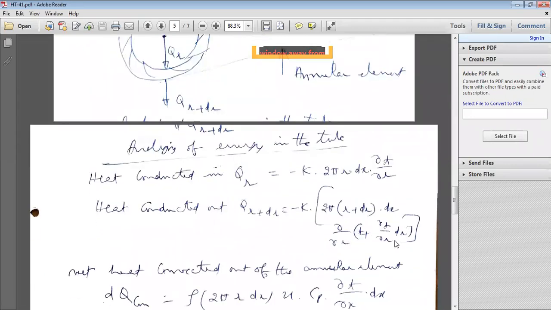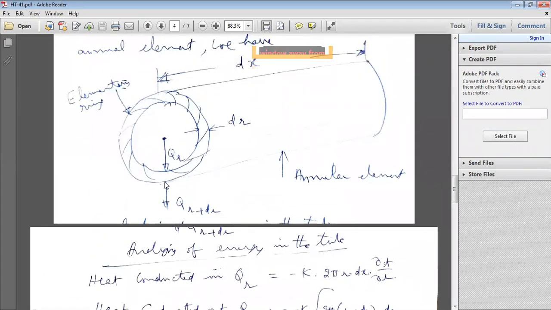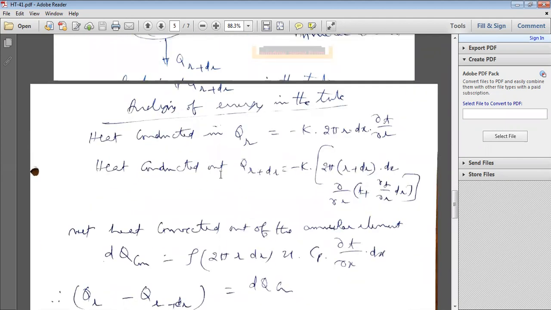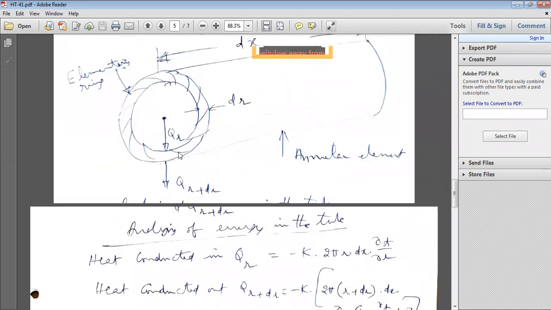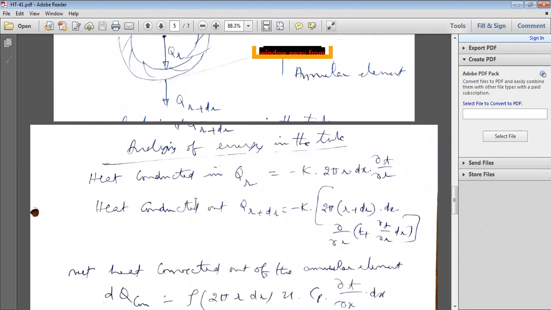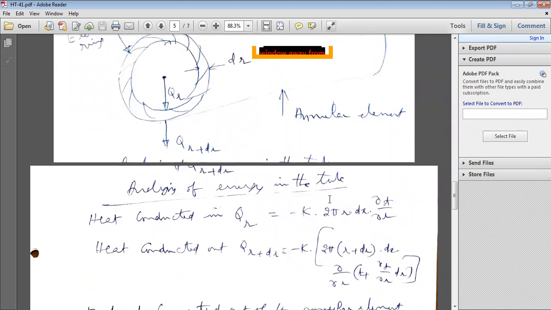Now the heat conducted out at the outer radius, that is r plus dr. This is conduction heat transfer only, because the material here is solid, and through the solid material there is conduction heat transfer. Heat conducted out, Q at r plus dr, is equal to minus k, area, into dT by dr.